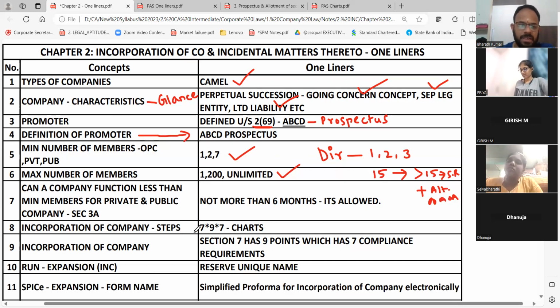Can a company function with less than the minimum number of members for private and public? We already told this, when we were talking about one-person company, section 3 and section 3A. Not more than 6 months it is allowed. We told that if there is a death, an incapacity to contract, insolvency, or becoming insane, all this for 6 months is allowed. After that, the members will be personally liable for the full debts.